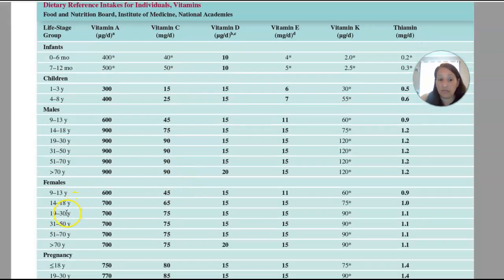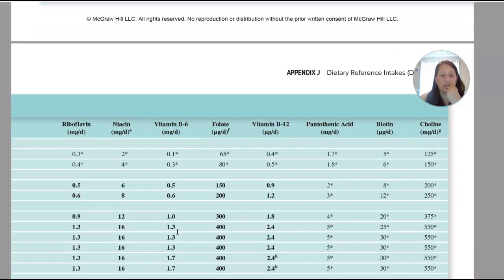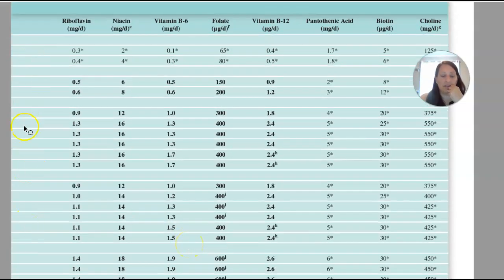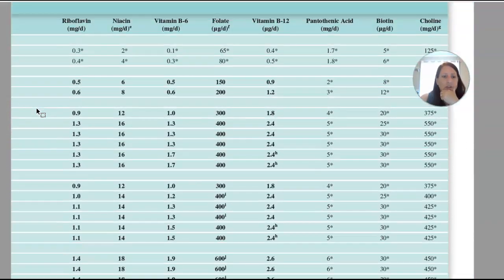For our 40-year-old female, that we referred to a couple of times, where is she? 40-year-old female. There is an RDA, and that's in bold here, so it's 75 milligrams per day. Scroll down. And unfortunately, the way that this is set up is, it doesn't repeat the life stage over here, so you have to kind of look back, okay? But the infants were up here, and then we had children, and then I believe males, yep, then females. So males, then females, and so you may have to kind of scroll up and down a little bit.